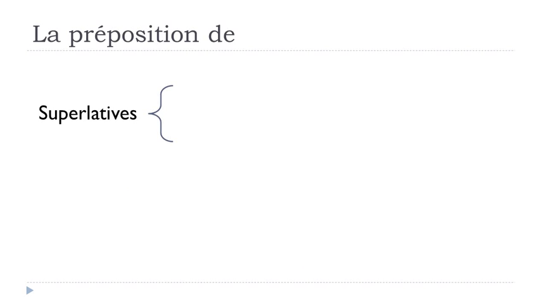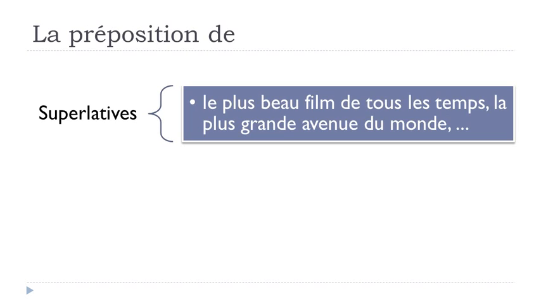Normally we tend to use as well this preposition de when we use these superlatives. So for instance here, le plus beau film de tous les temps, of all time. Okay, so le plus beau, most beautiful, beau is beautiful, film, movie, de tous les temps, of all times. Le plus beau film de tous les temps.